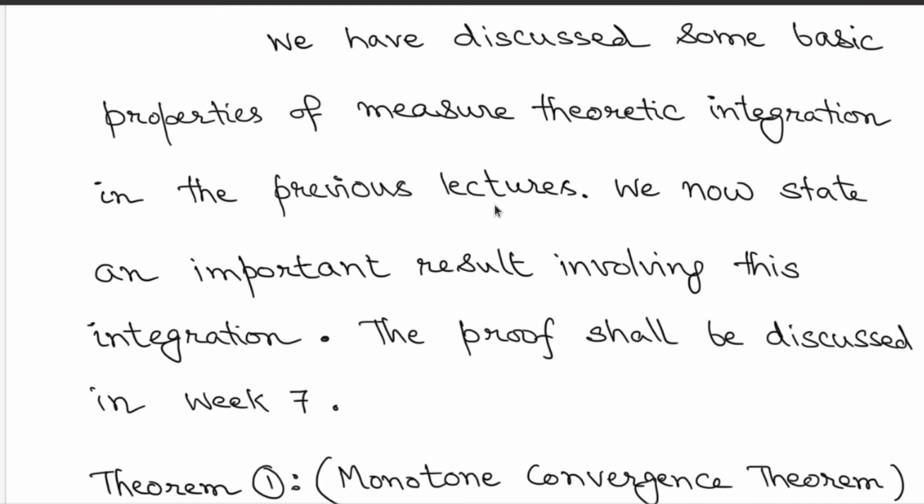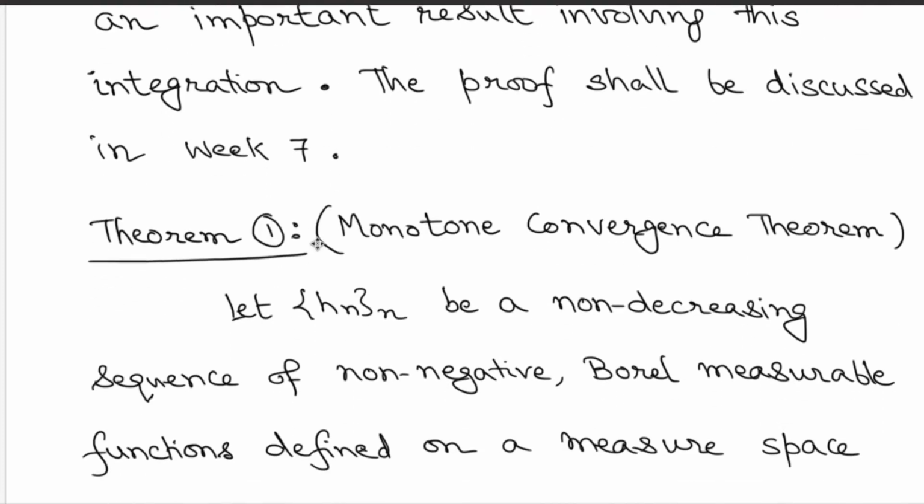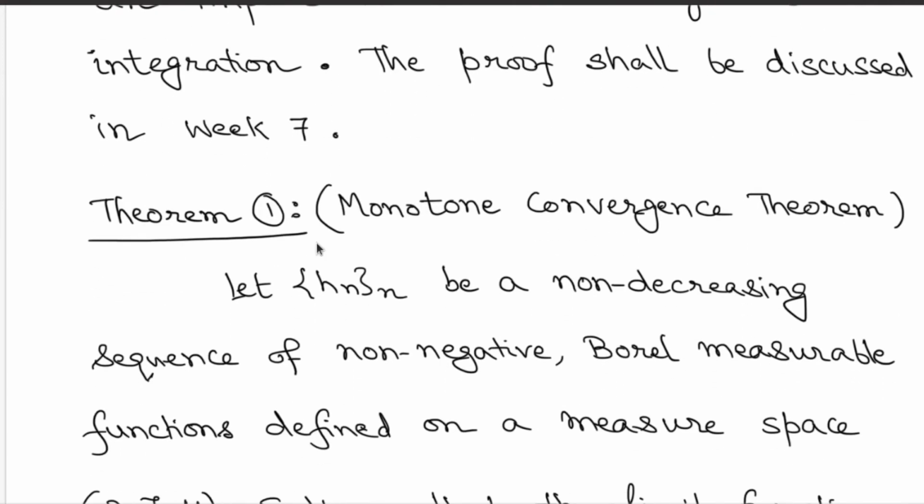We are going to discuss that in more detail in later lectures, but for now we are going to look at certain limiting behaviors for special type of sequences of measurable functions, and that is the content of this monotone convergence theorem. So in this lecture we are going to state it and look at certain applications, but the proof will be discussed in the next week, that is week 7.